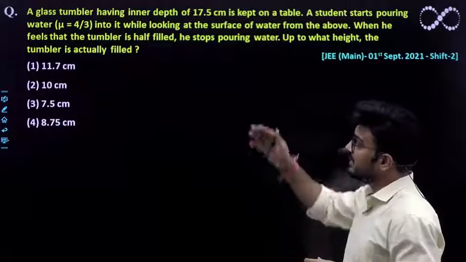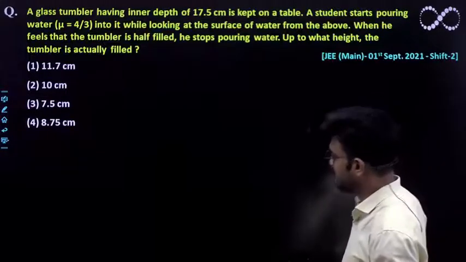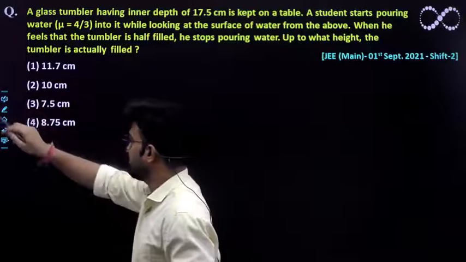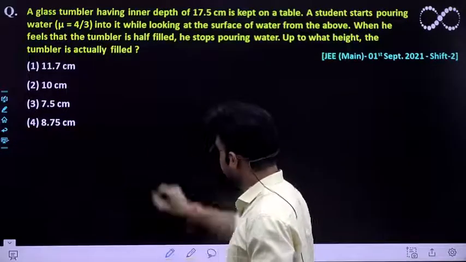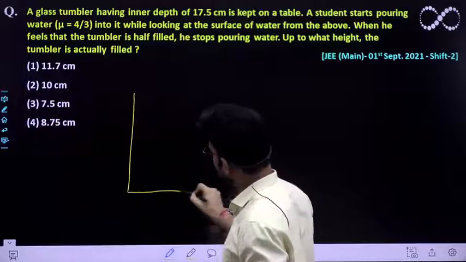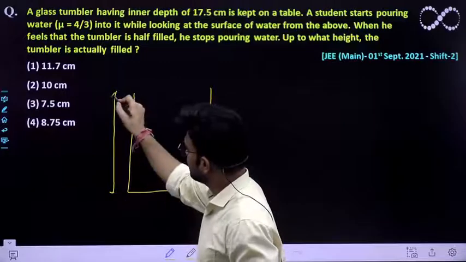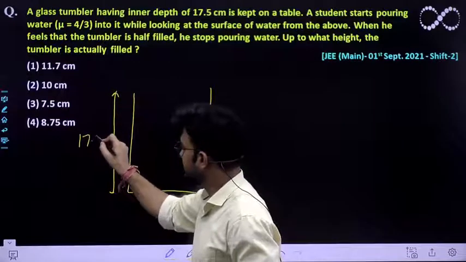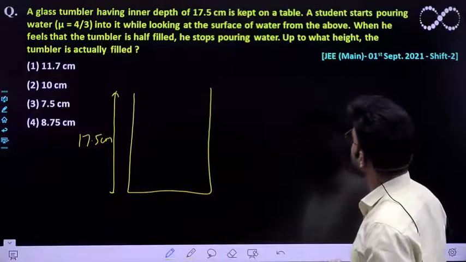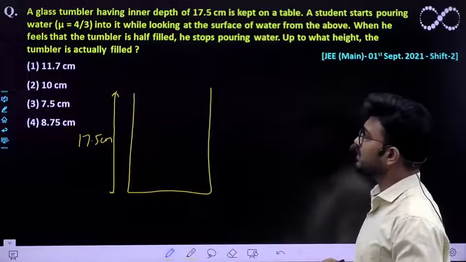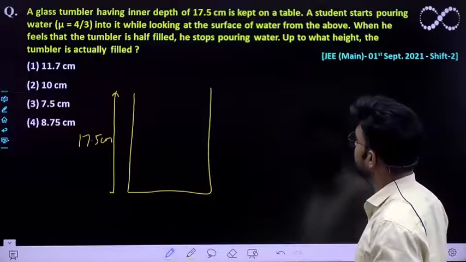The question says a glass tumbler having inner depth of 17.5 centimeter. That means if we visualize this question, you have been given a glass tumbler just like this, whose length is 17.5 centimeter, kept on a table. A student starts pouring water of refractive index 4/3 into it while looking at the surface of the water.